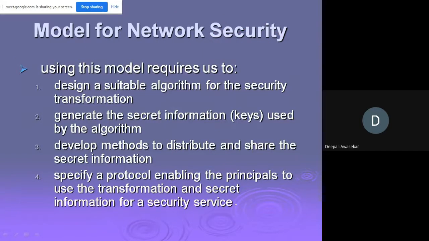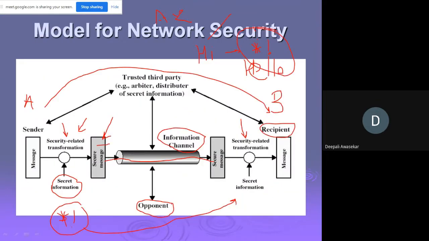Moving ahead, using this model requires us to design an algorithm for performing the security related transformation. This is the basic model that we have studied, but how are we going to use it? Everyone uses antivirus and n number of things to ensure security, right?